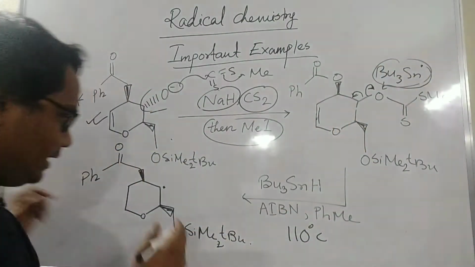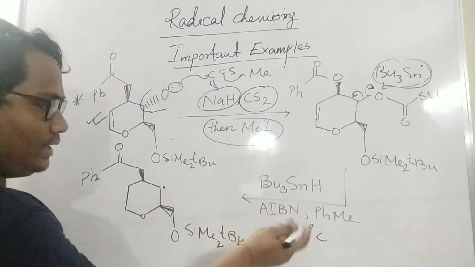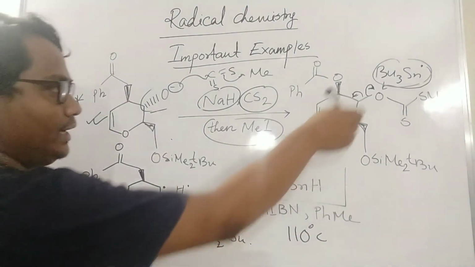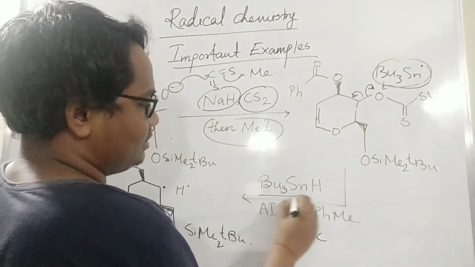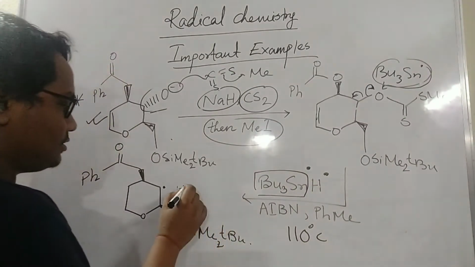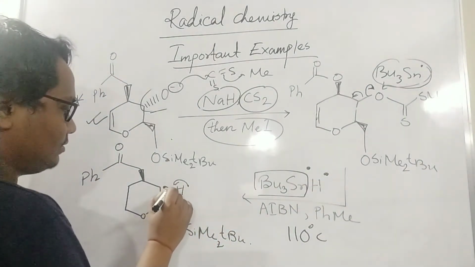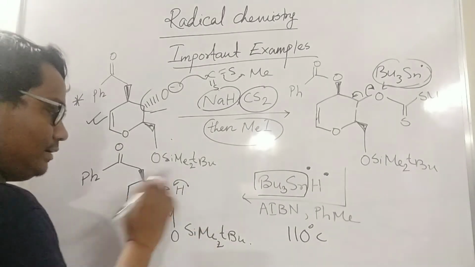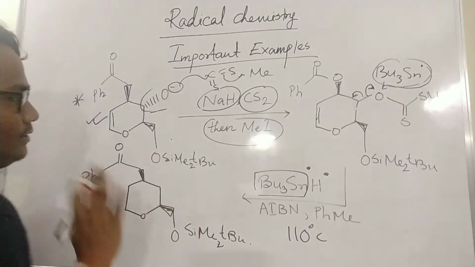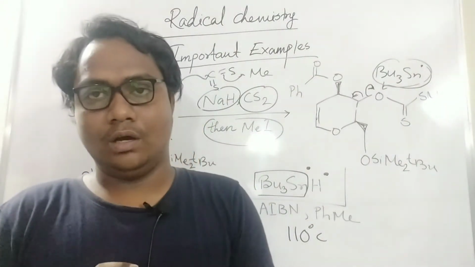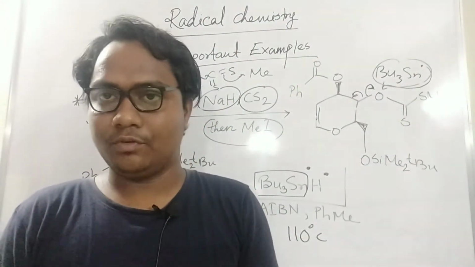Then here a radical will come, and it will be quenched in the presence of solvent, like an H radical. Or here the tributyltin hydride is there, no? Here one radical, here one radical, and that radical is quenched by this one, and the final product is like that only. So this is one common method for removing an OH group from this type of material by a radical process.